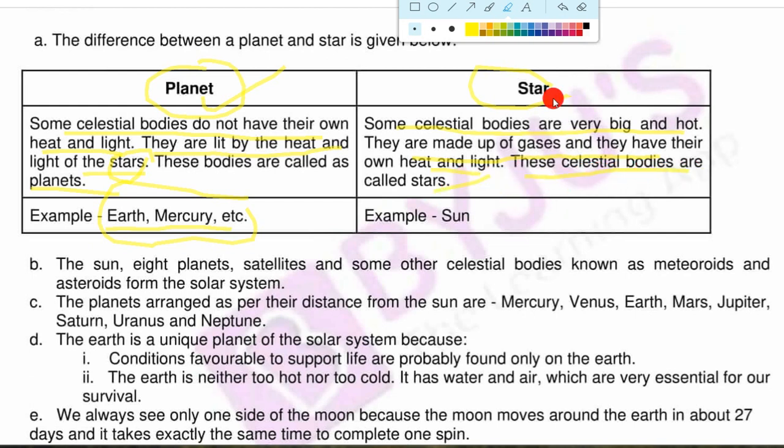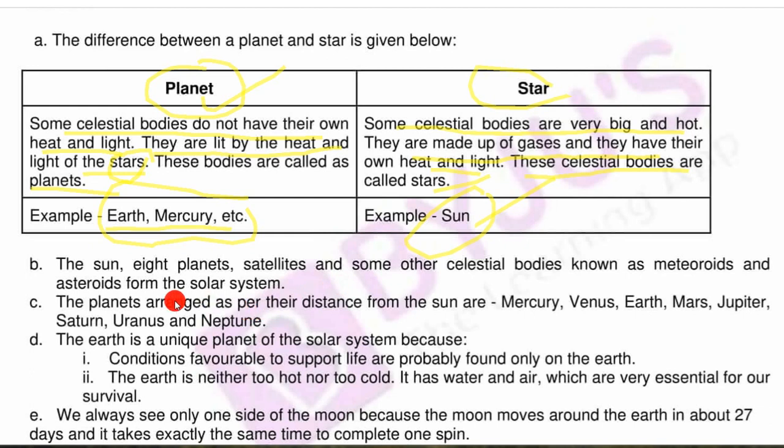It means that these stars are made up of gases, and these planets are made up of rocks and other gases. Now the main difference is that stars have their own heat and light, and planets take heat and light from the star. What is the example of a planet? Earth, Mercury, Venus, Mars, Jupiter. You can write any of them. And what is the example of a star? The example of a star is the sun. The sun is the biggest star.